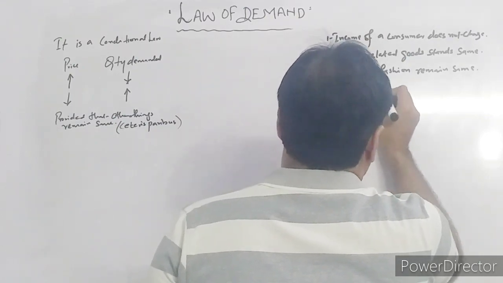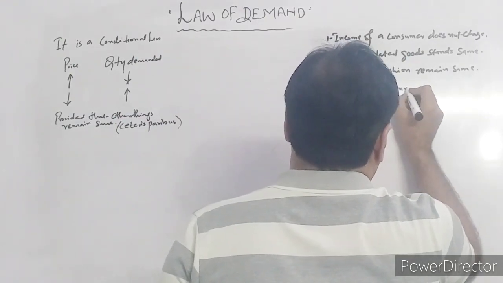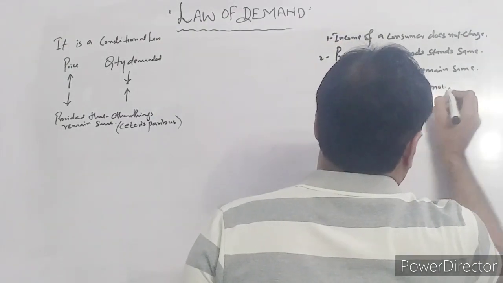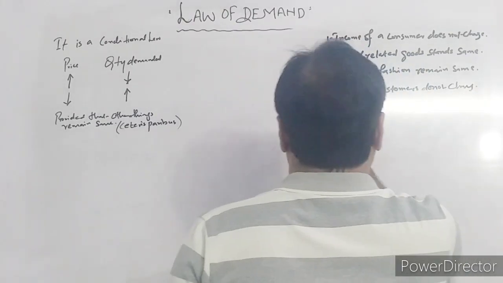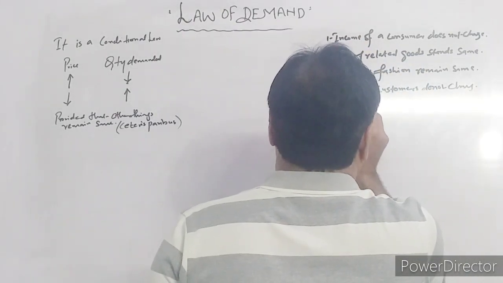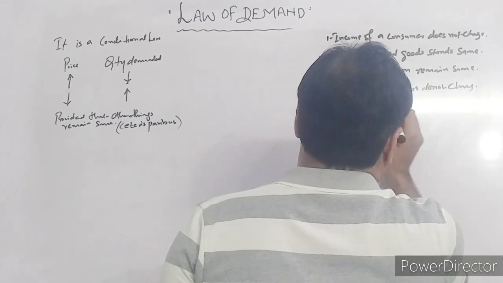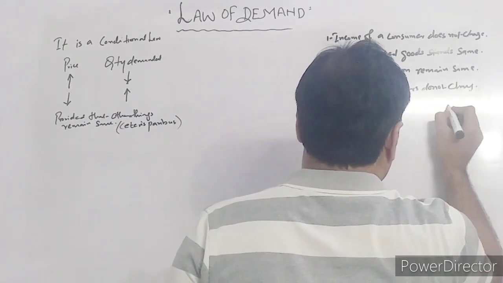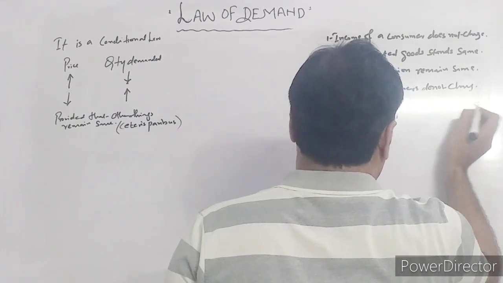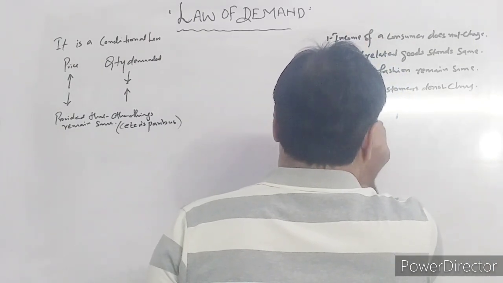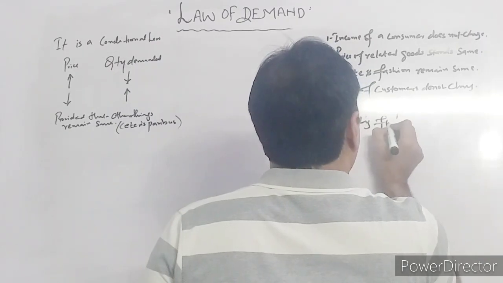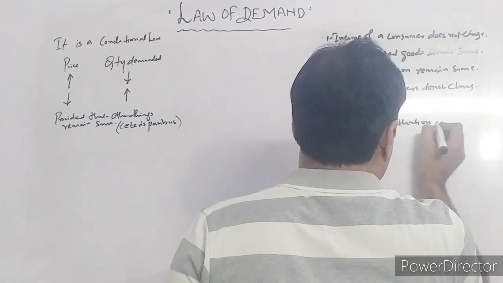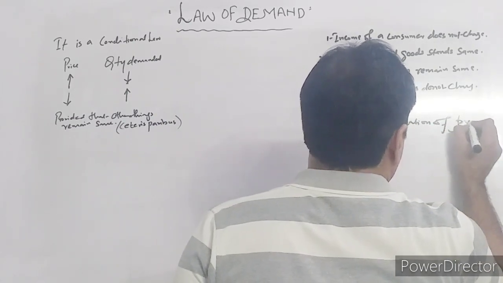Number 4, the number of customers does not change. Number 5, there is no future knowledge regarding fluctuation of price.